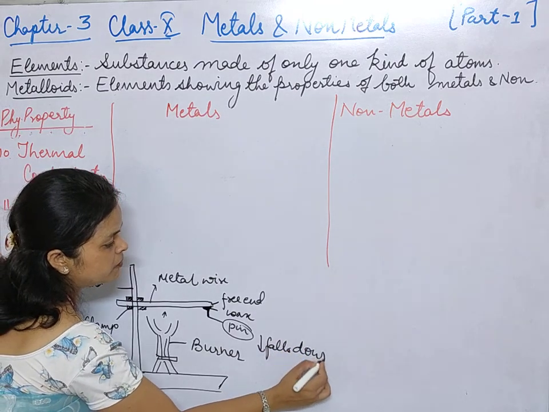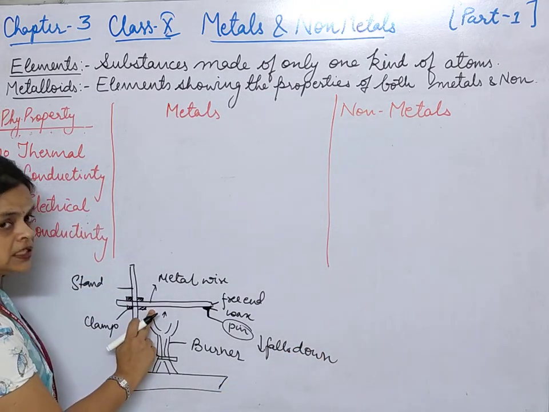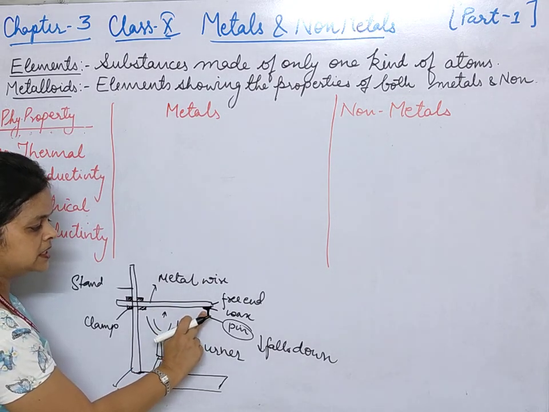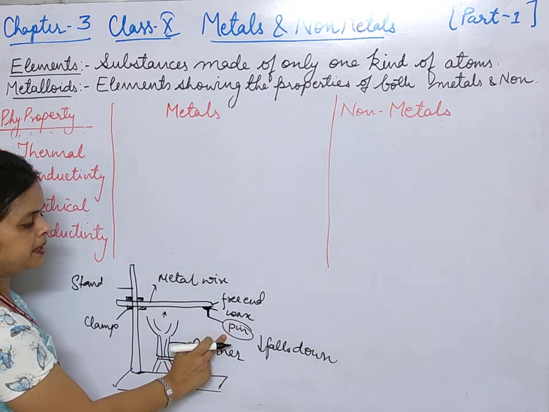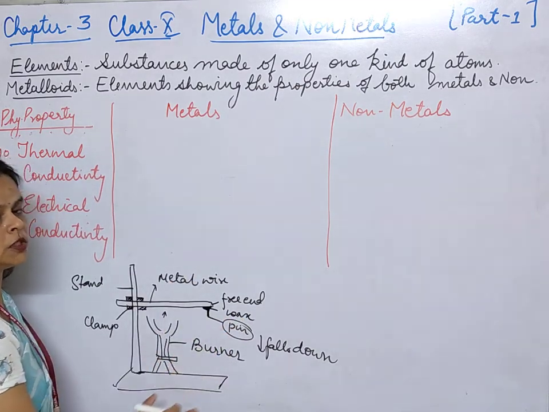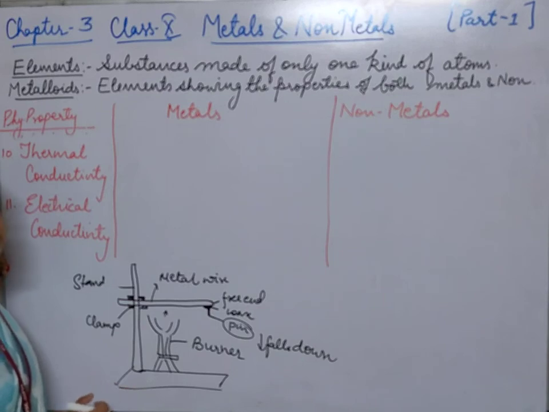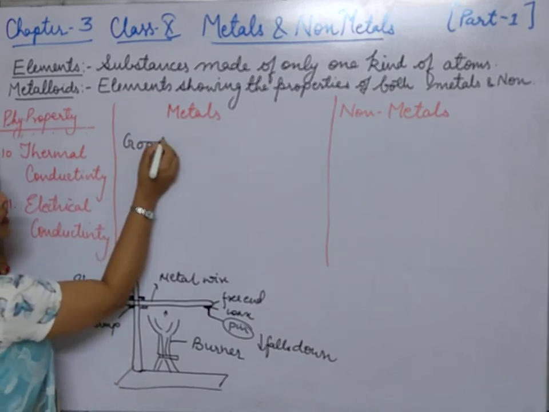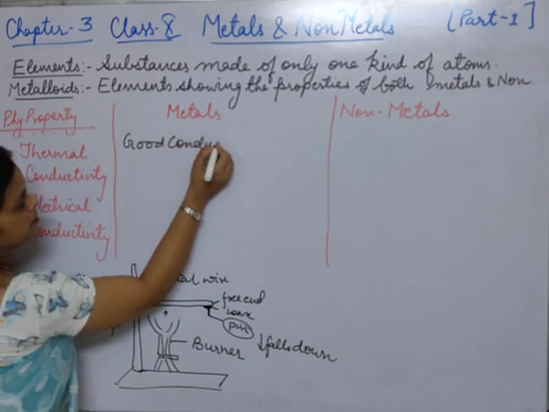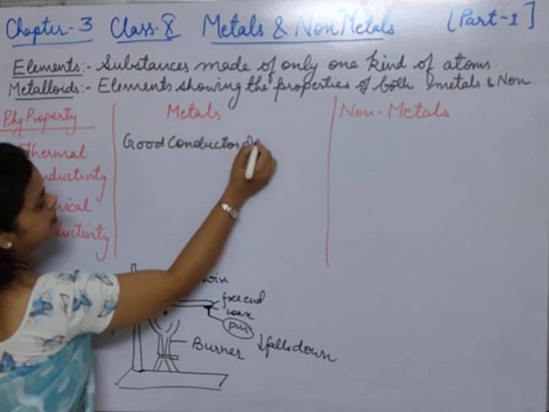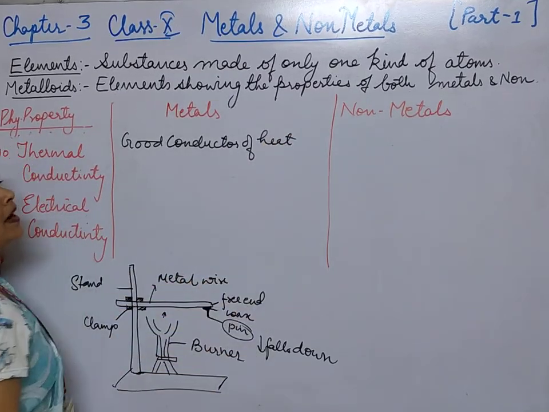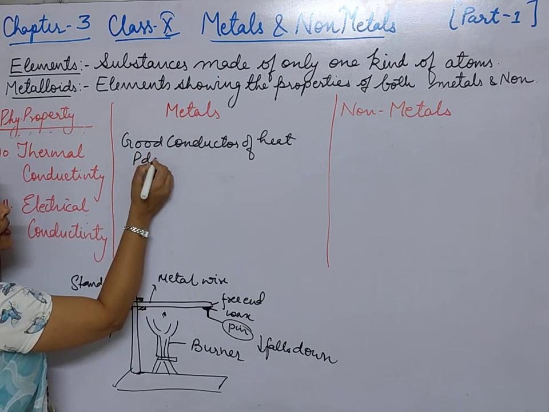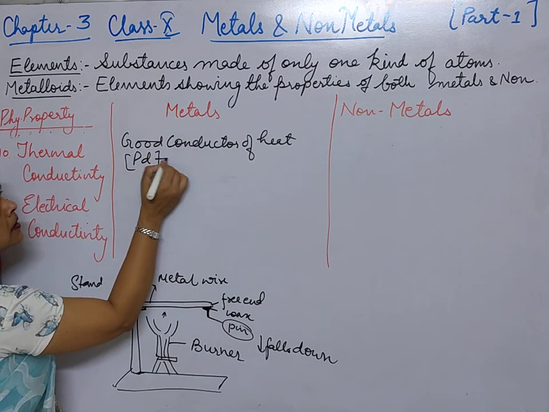So why does this pin fall down? Because the heat travels from this end to this end, and because of this heat the wax melts and the pin falls down. So what is the conclusion of this activity? That metal is a good conductor of heat. So we can write here good conductor of heat. Metals are the good conductors of heat.